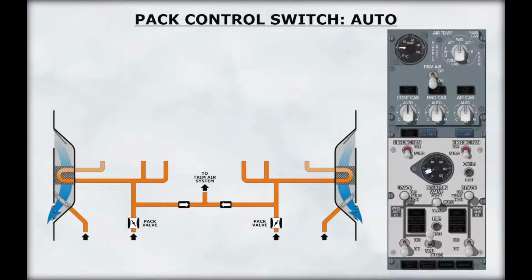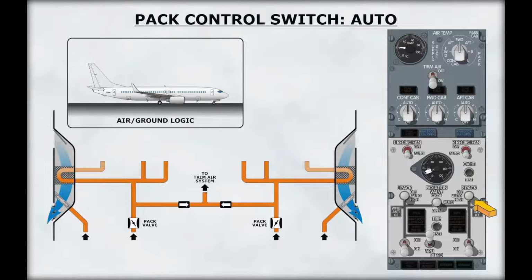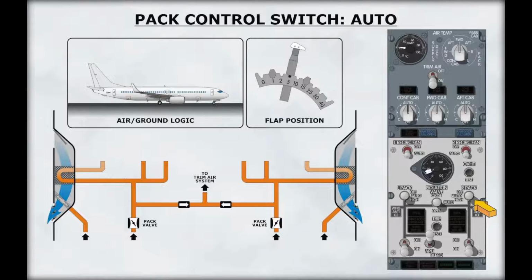With the pack switch in auto, pack flow rate is controlled by a system which selects the flow rate depending on pack switch position, air ground logic, and flap position. In auto and both packs operating, each pack regulates to low flow rate.